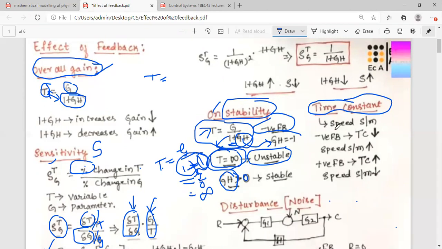Okay, suppose you're taking a negative feedback, as we have taken for negative feedback itself more generally. So if you're taking the negative feedback for a control system, for such case, your time constant is going to be reduced. Negative feedback, time constant will be reduced. Hence, the speed of the system will be more. Okay, time constant and speed, obviously they are inversely related, you know it. Velocity or the speed is given by distance by time. Okay, so if the time is more, the speed will be less, inversely related.